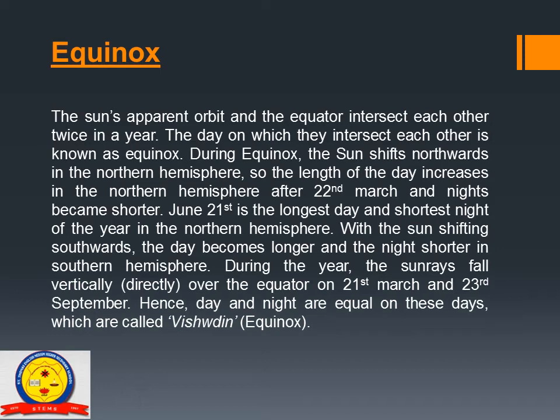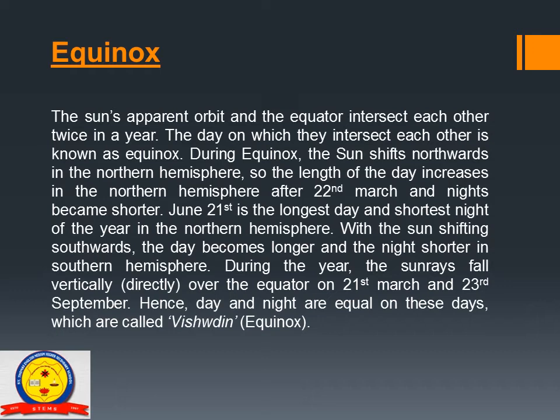During equinox, the sun shifts northwards in the northern hemisphere. So what happens? So the length of the day increases in the northern hemisphere, and after 22nd March and nights become shorter. June 21st is the longest day and shortest night of the year in the northern hemisphere.